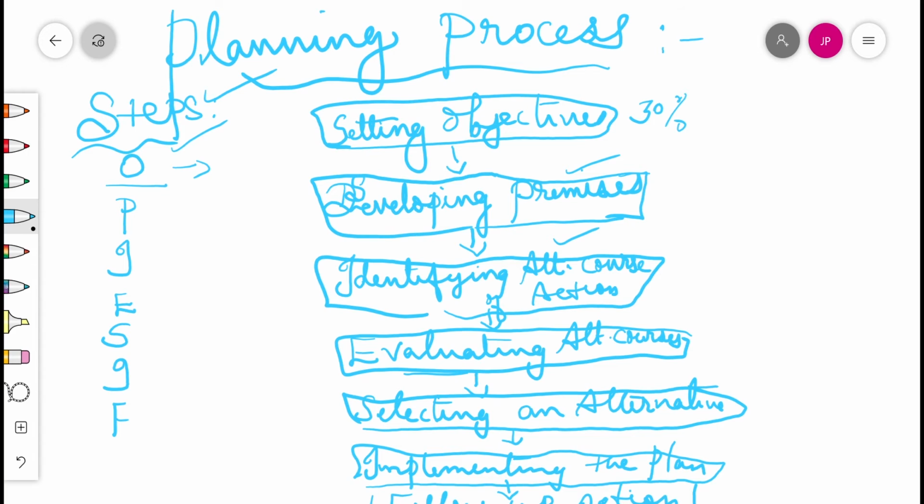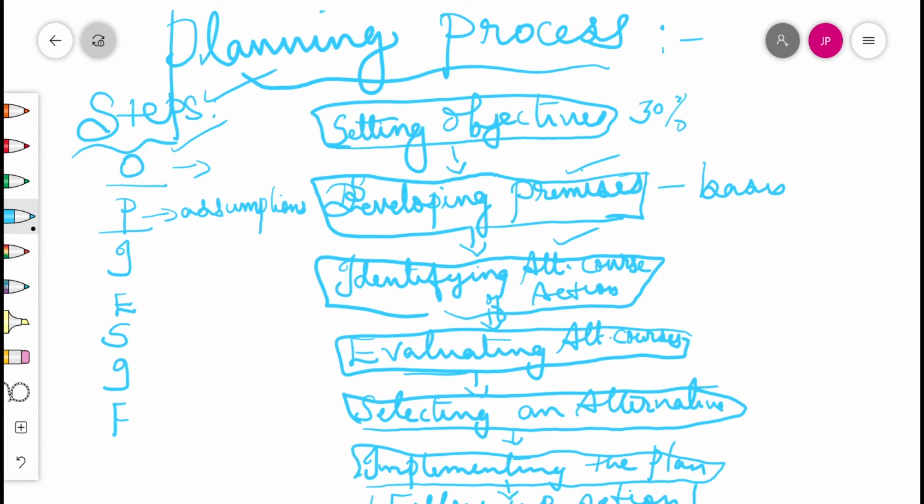Developing premises. What does it mean? Planning is always done for the future, which is very uncertain. The managers have to make certain assumptions about the future. These assumptions are termed as premises. Planning premises are assumptions relating to future conditions and events which are likely to have an effect on achievement of goals. These are the basis upon which the entire structure of planning is built.